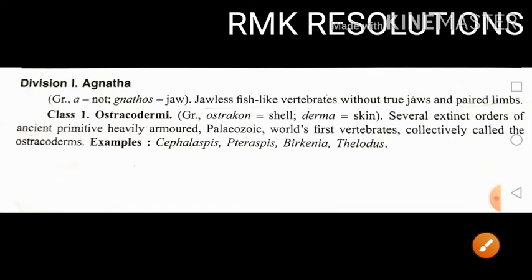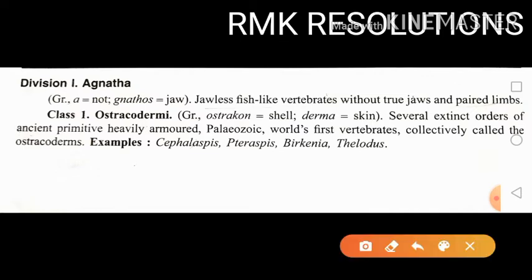Okay, so let's focus on division 1, that is the Agnatha. That name was derived from the Greek word: A means absent or not, and gnathos means jaw.